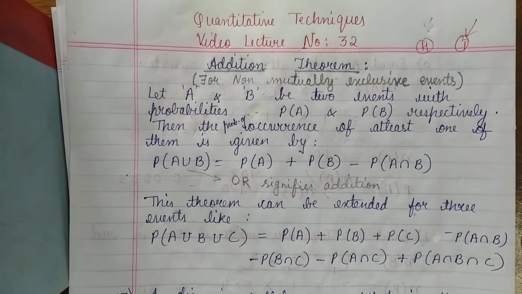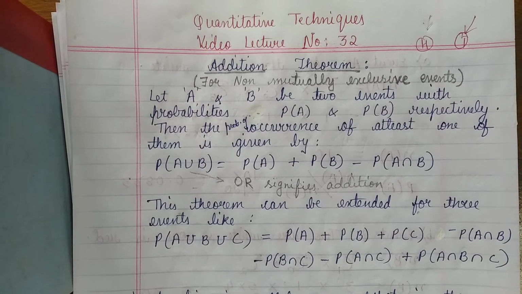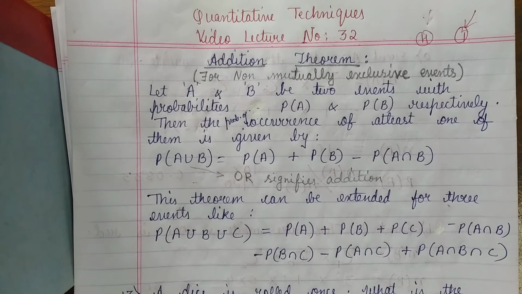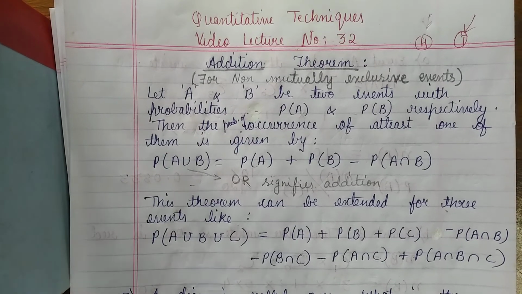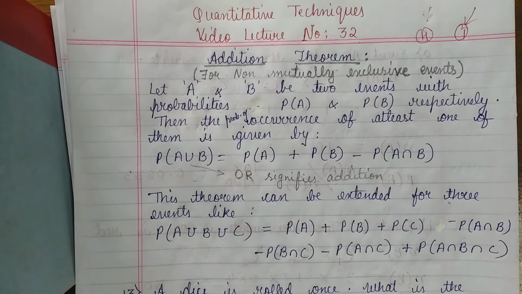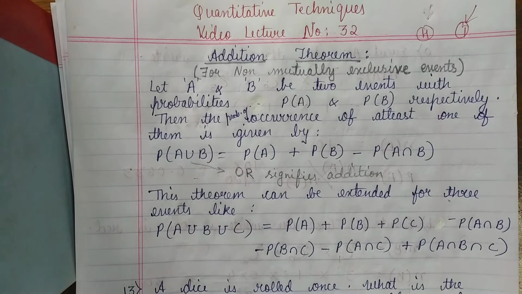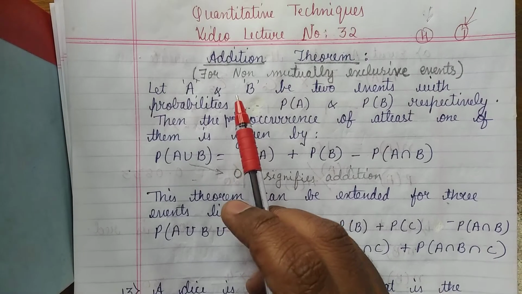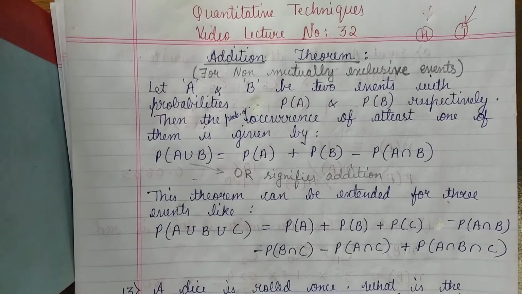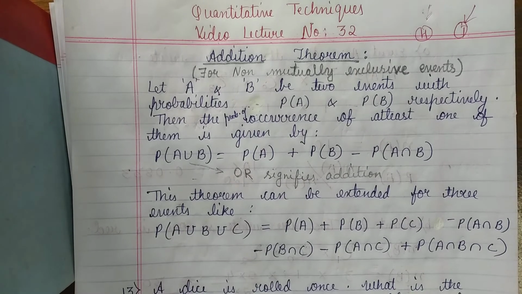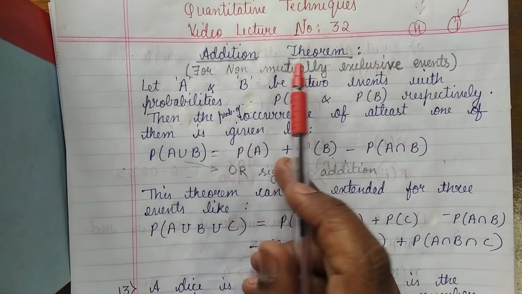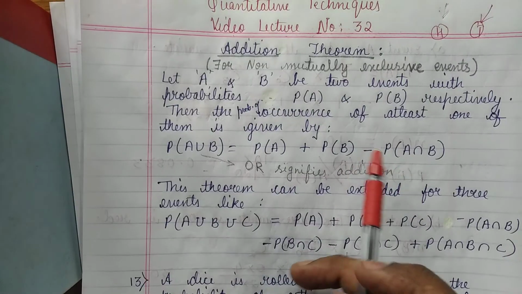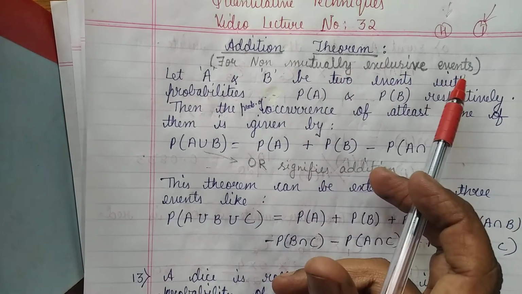For example, it rains and we conduct the classes. This can happen. It will rain and we'll conduct the classes. Sometimes if it rains too much, colleges might be on holiday because the government might announce such a thing. So sometimes it may be mutually exclusive, sometimes it may not be. Mutually exclusive events are those events where if one event happens, the other event will not happen. So remember one thing, the addition theorem is covered only for non-mutually exclusive events.